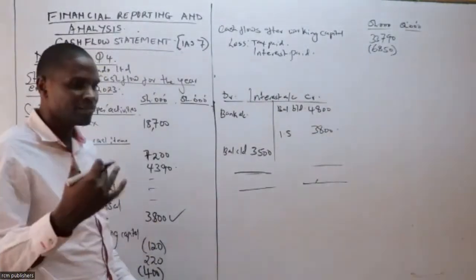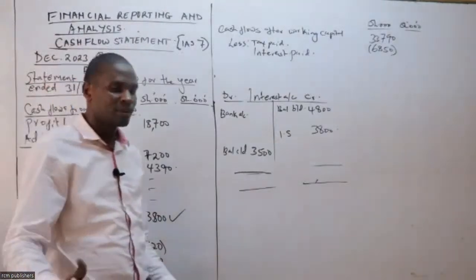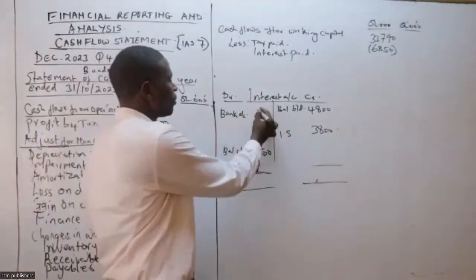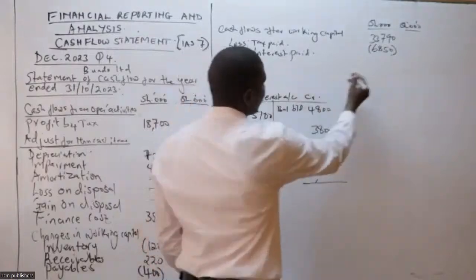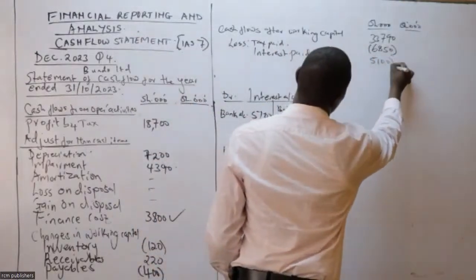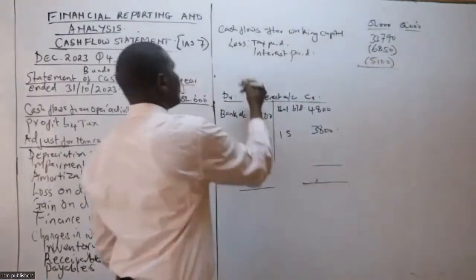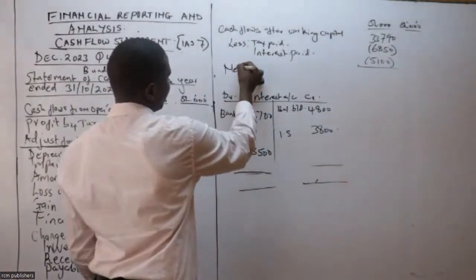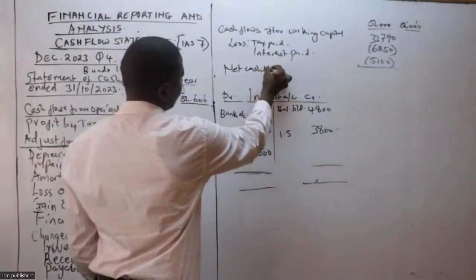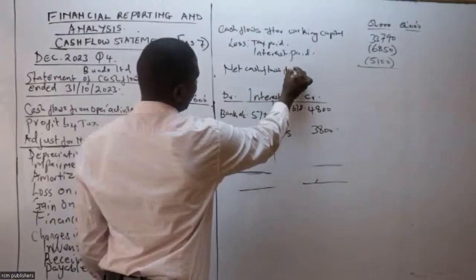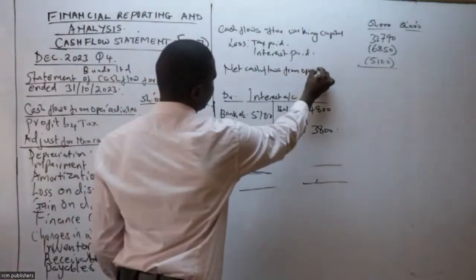Also, if you had a very nice background in the foundation level, it will become very easy. So I'll be given 5100. So 5100 we're going to subtract, and then we can get the net cash flow from operating activities.